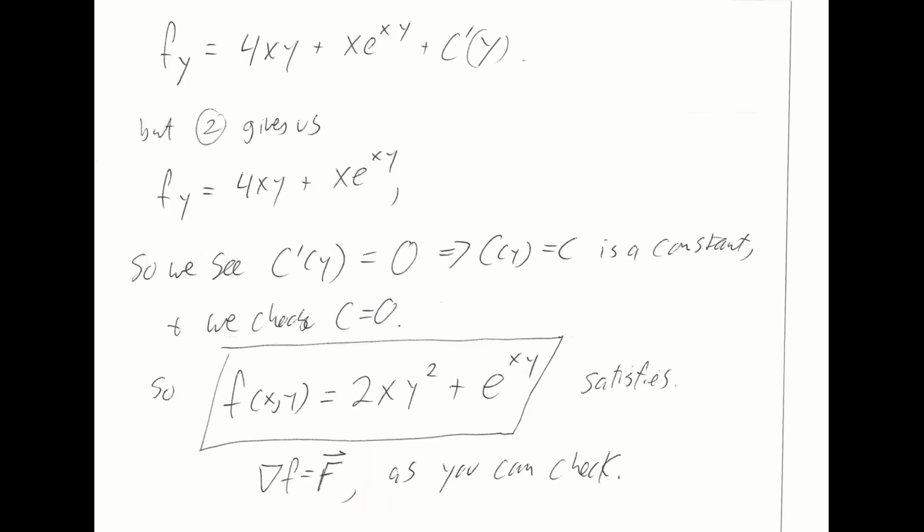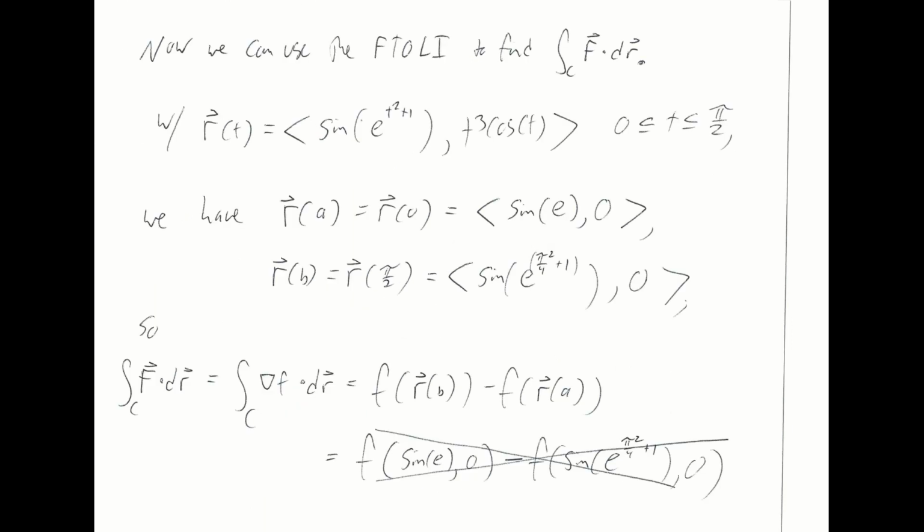So now I have an expression for a potential function for big F, and it's little f equal to this. And it does in fact satisfy that the gradient of little f gives me big F hat, and you can double check me on that. So take a partial with respect to x, take a partial with respect to y. The vector that you form should be the original big F that we started with. So we have now our potential function, what is essentially our antiderivative. And now we can calculate this line integral by taking the value of the potential function at the final endpoint minus its value at the initial point.